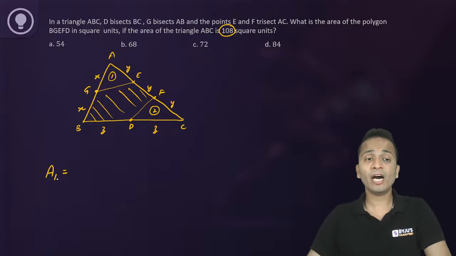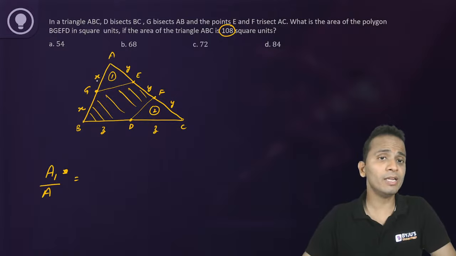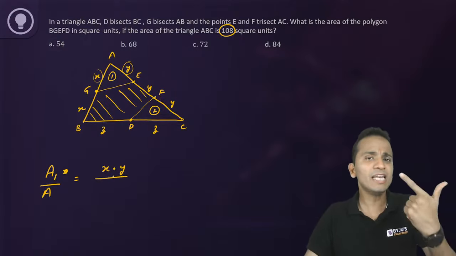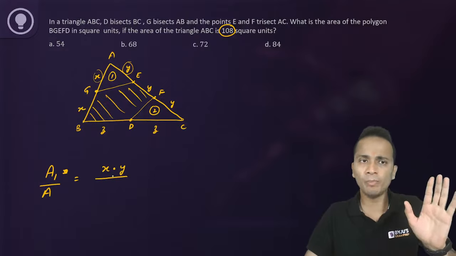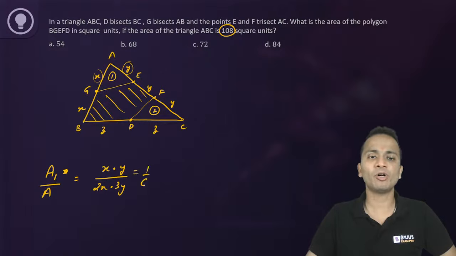So what will be the ratio of area 1 upon the total area of the triangle? The smaller triangle's sides are x and y. Half will be common, sine A will be common, I'm not writing the common things. And for the bigger triangle, it is 2x and 3y. So the ratio will be 1/6.